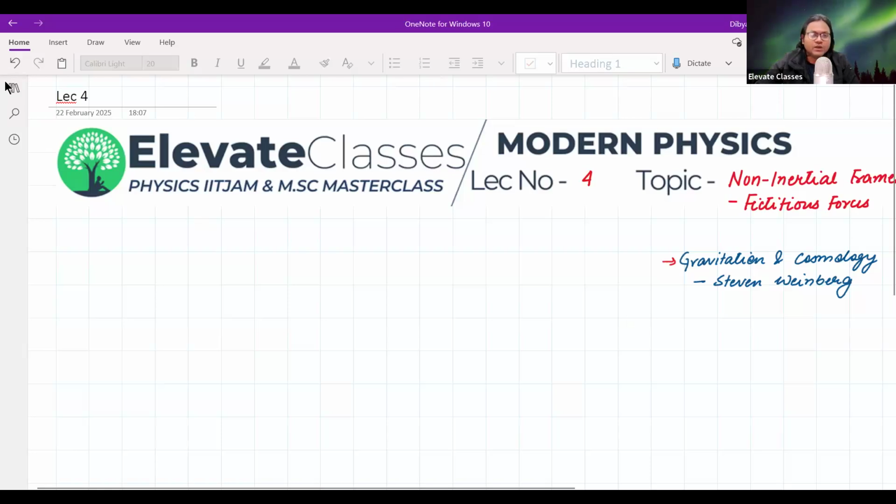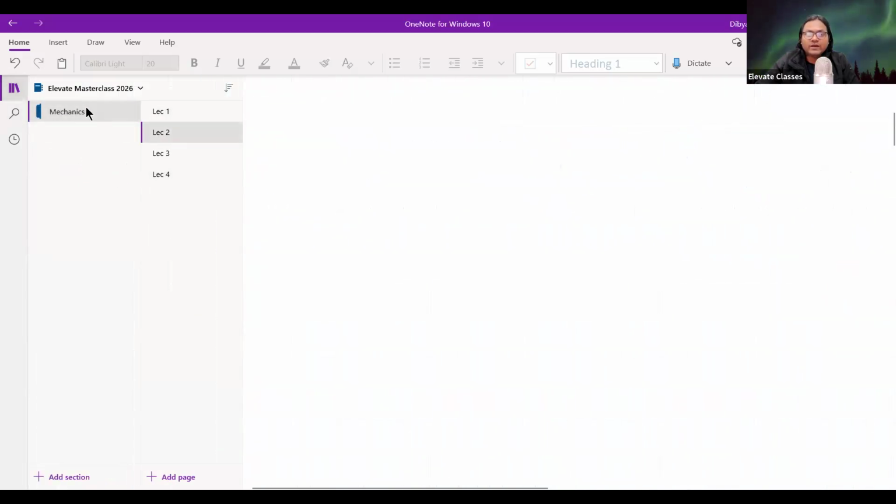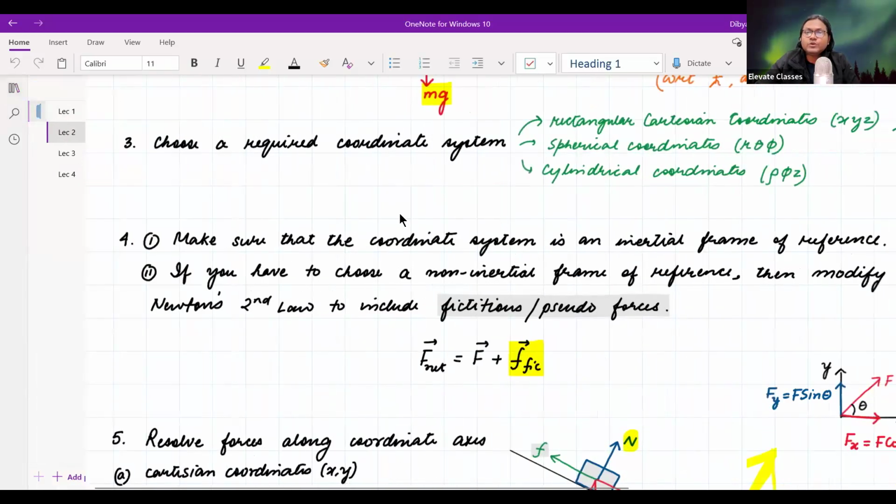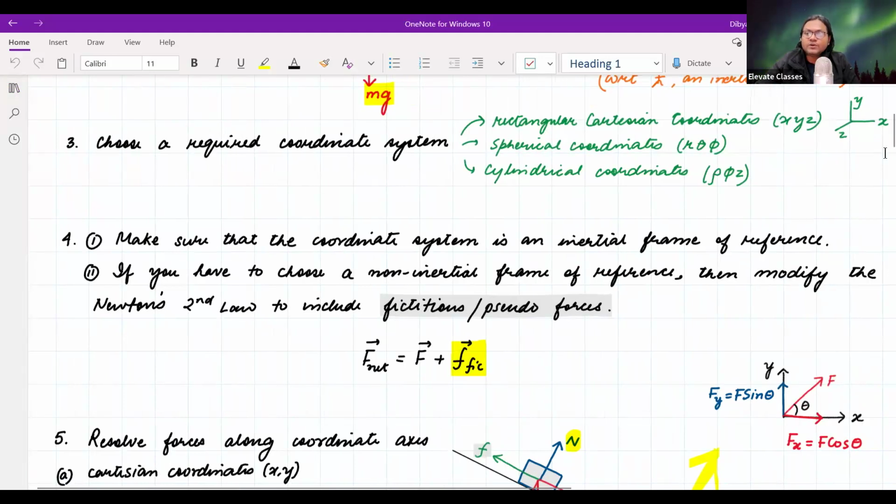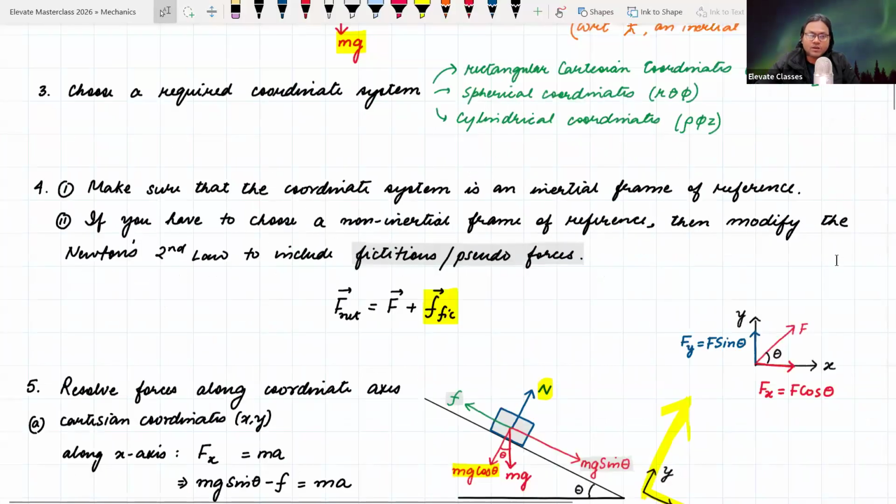ठीक है. Now usually क्या होता है कि I told you in the very beginning when I was discussing the various steps that we usually try to solve the problems from the perspective of an inertial frame of reference, because Newton's laws are only valid in an inertial frame of reference. And I gave you the statement, point number 4 in lecture number 2, that if, however, we had to make calculations from the perspective of a non-inertial frame of reference, the only thing we do is we add something called the fictitious or pseudo force to the Newton's equation of motion. That's it. And उसके बाद calculations same रहती है.